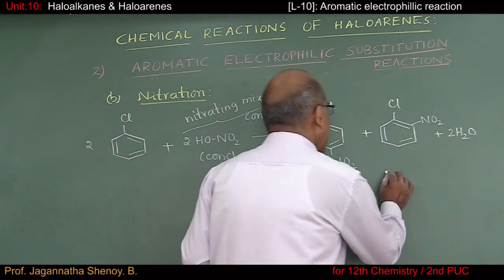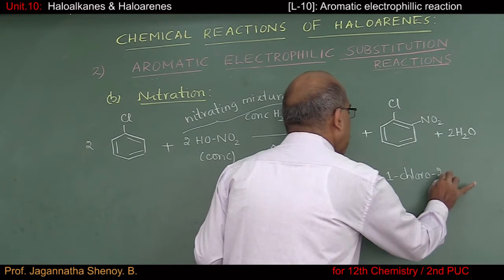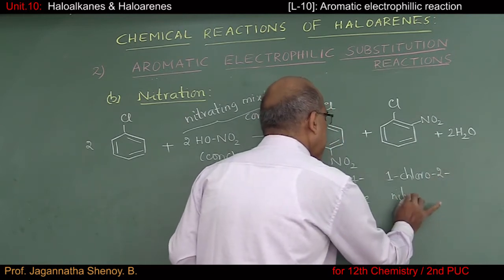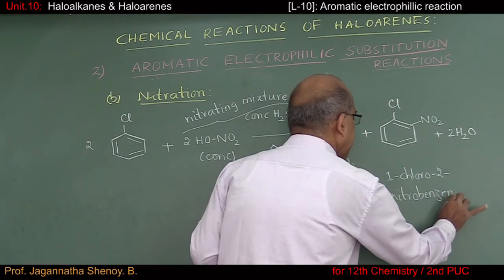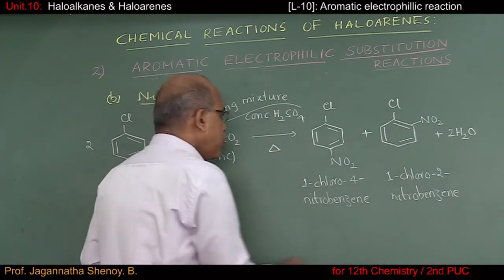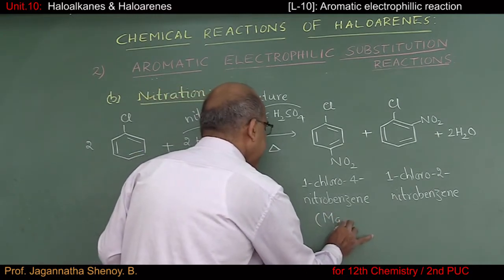Similarly, this is 1-chloro-2-nitro-benzene. As usual, this para isomer is the major product.